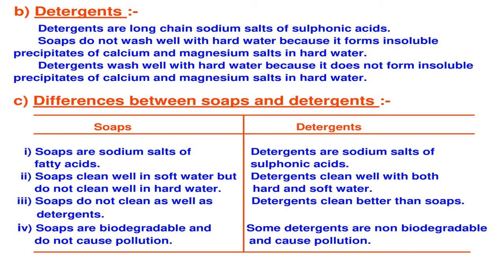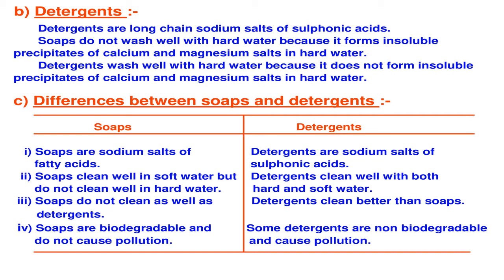Okay. But the problem is, though they are giving wonderful result, if you see the structure, they are biologically non-degradable. That means they will not decompose. Anything which is decomposed in nature, we will mix with nature. It is best. It is a natural process. But plastic, other detergents, when they mix with nature, they are non-biodegradable, which causes problems to the soil, water, and the nature. So therefore, we don't encourage to use the detergents.